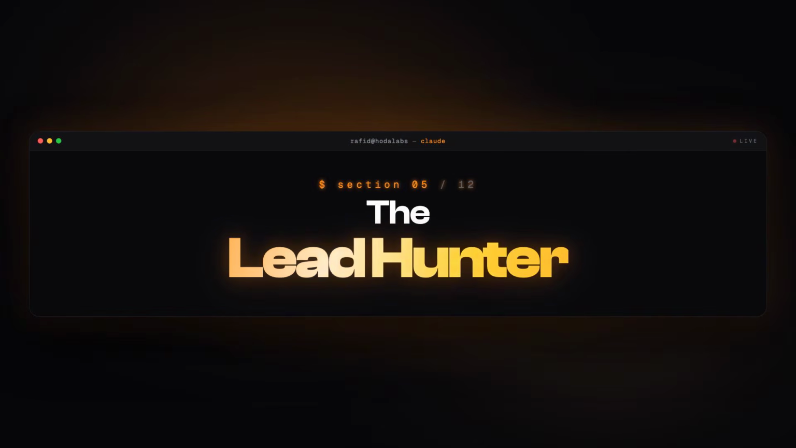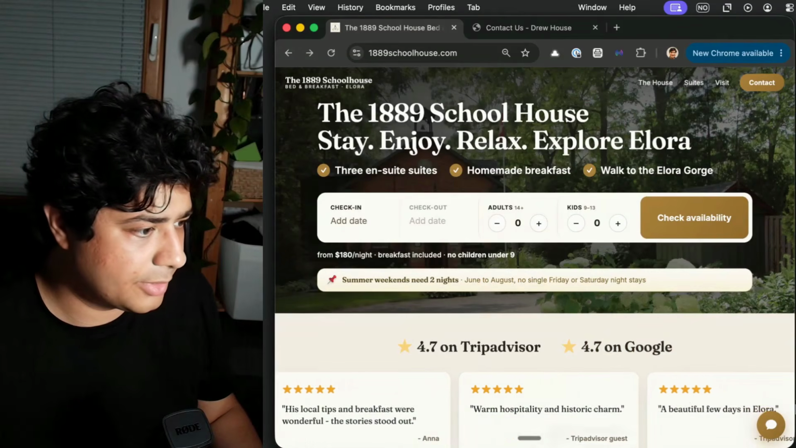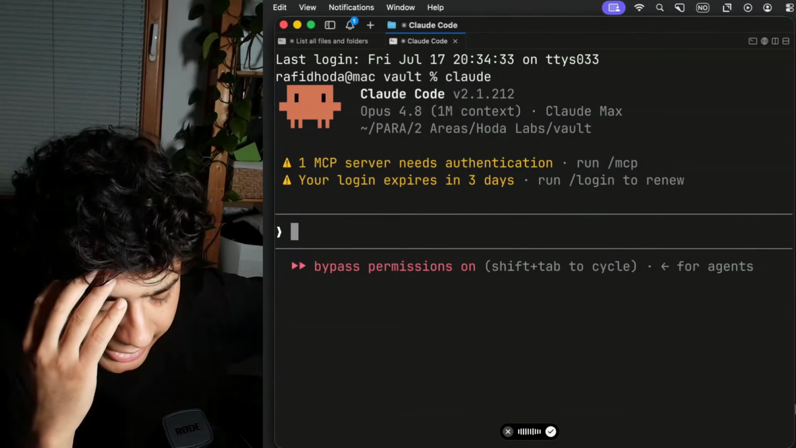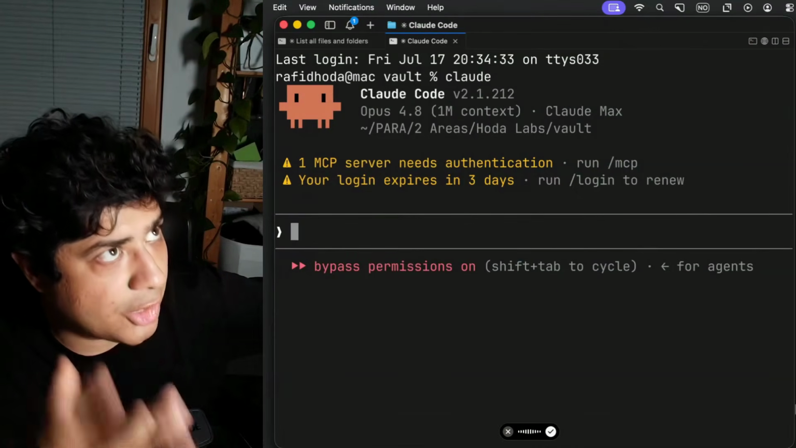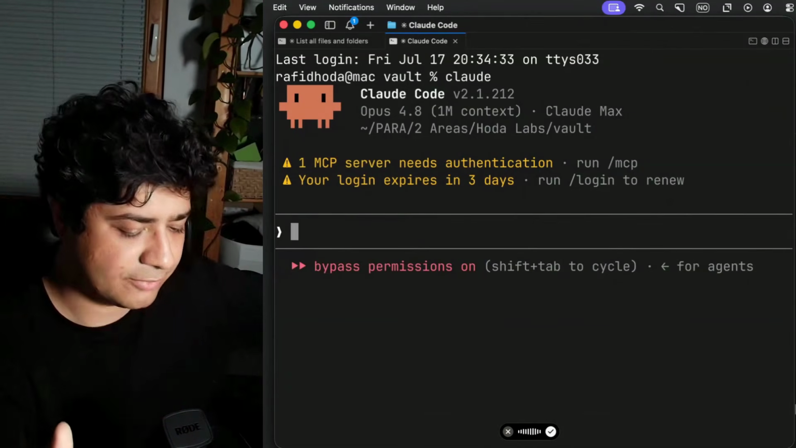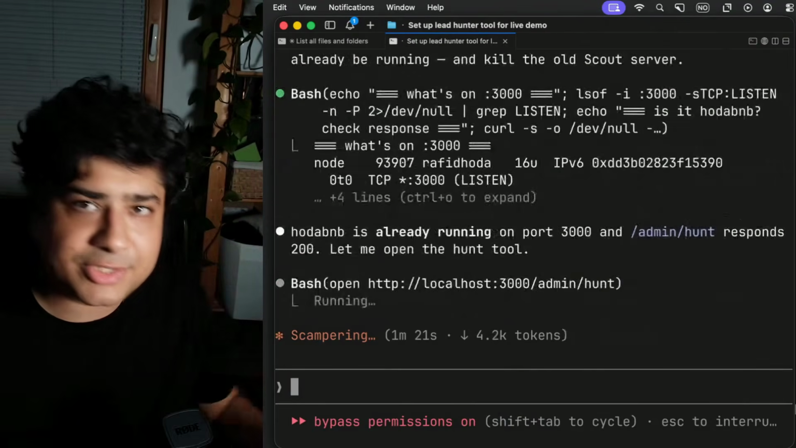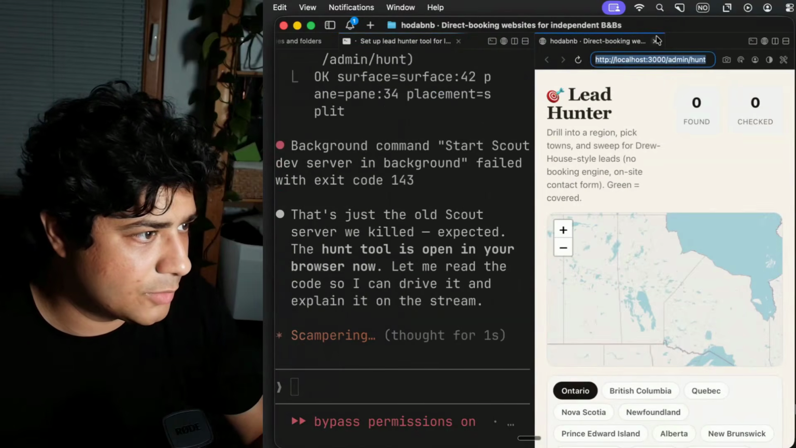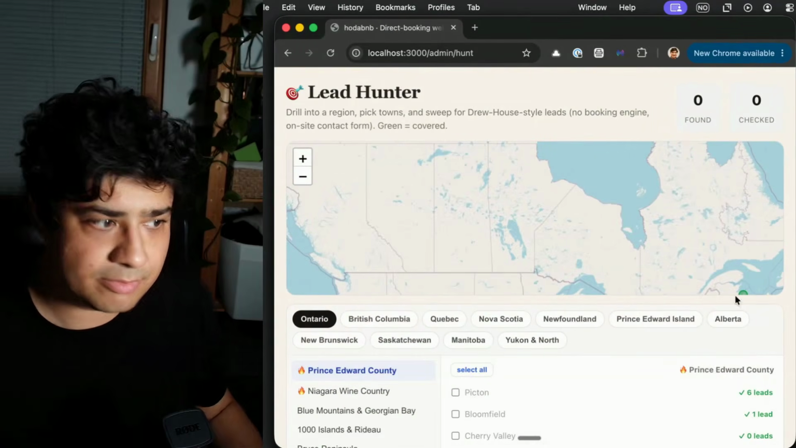Let me show you how I'm doing it now. So let's open up this thing. Okay, so we were doing some outreach with the lead hunter tool that we made to be able to target other places like 1889 Schoolhouse in Elora, in other parts of Canada. Can you please find that project? I'm literally pressing a button 2 times to speak to it like a human. There it is. Okay, let me open it up in a new window. So imagine this now. This page is solely made for this.